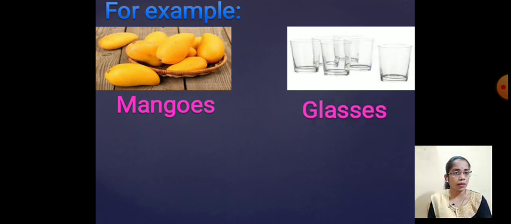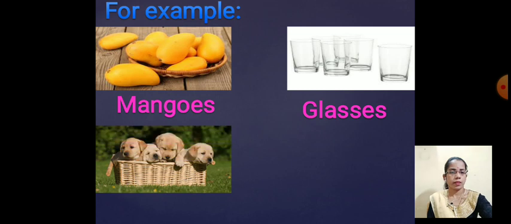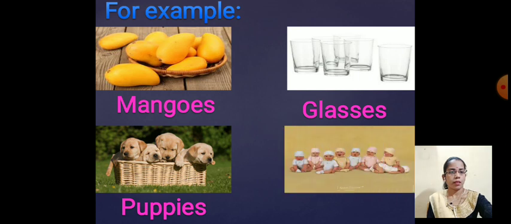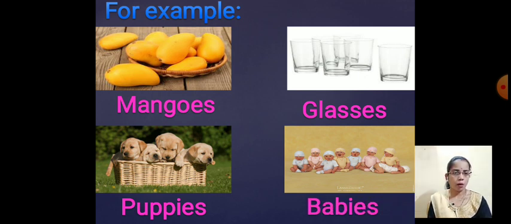More than one glass is there, so that is the plural noun. Next one, puppies. More than one puppy is there, so it's included in the plural noun. And last one, so many babies are there, so babies is included in the plural noun.